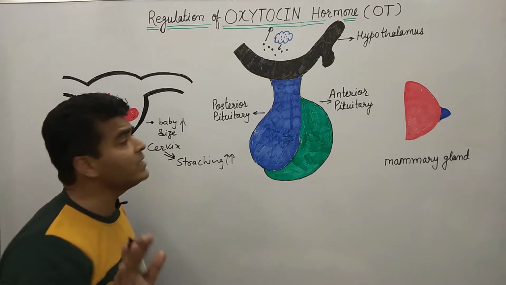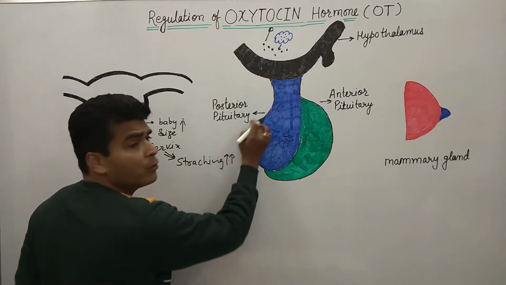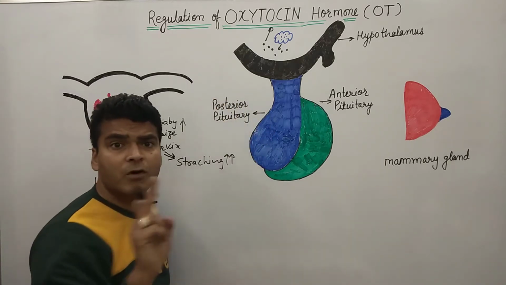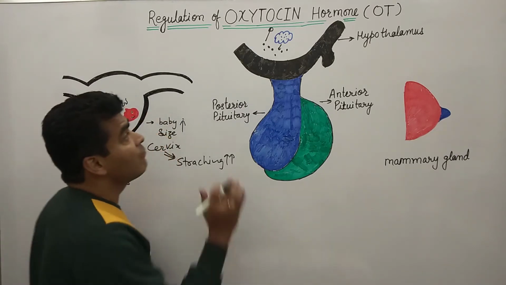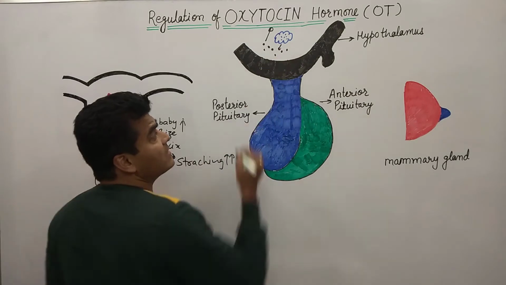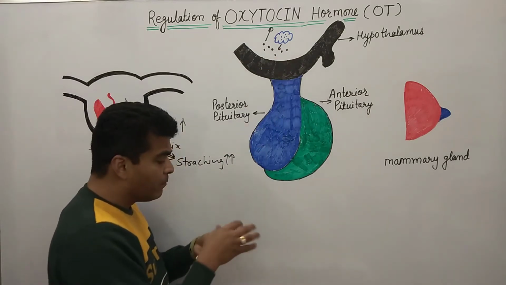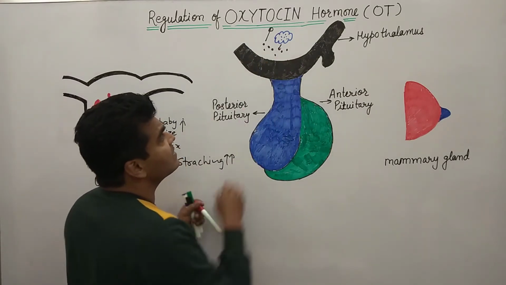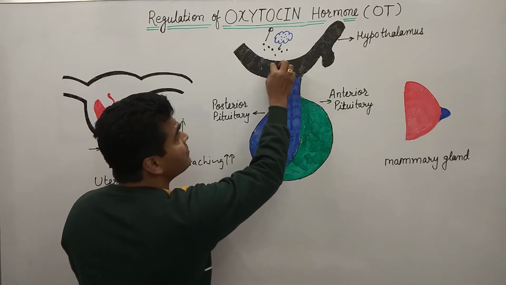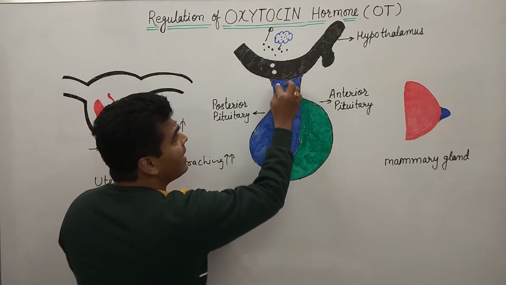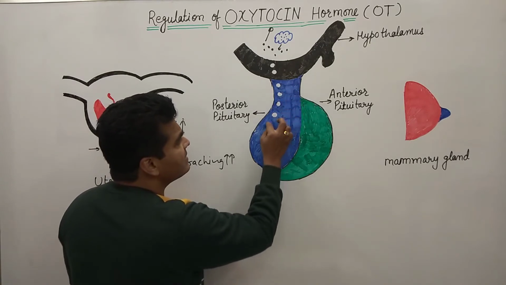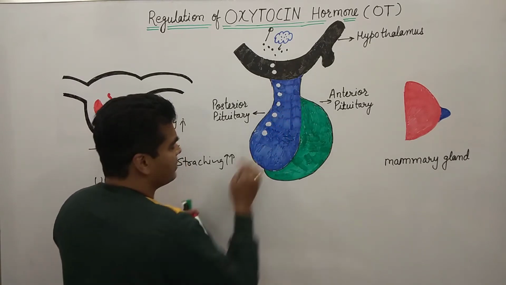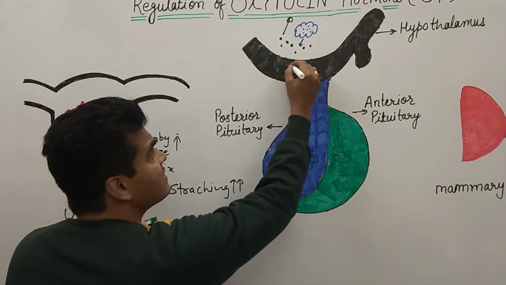As I already told you, the posterior pituitary does not synthesize oxytocin, it only stores it. So this oxytocin reaches the posterior pituitary through the hypophyseal portal system. I am just drawing this oxytocin.